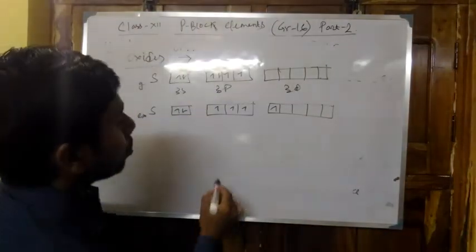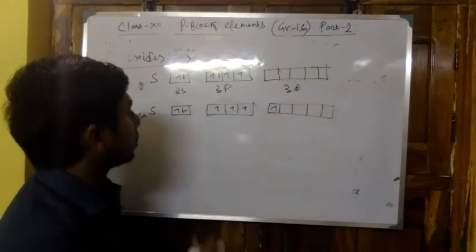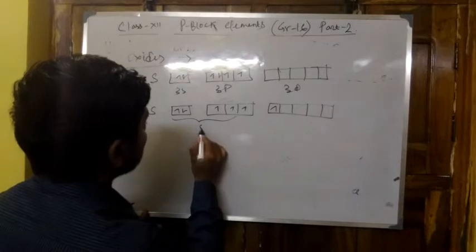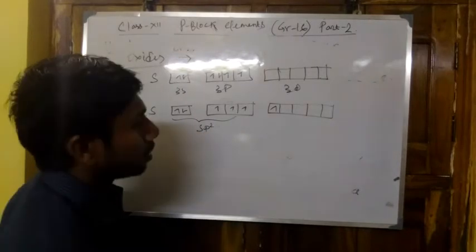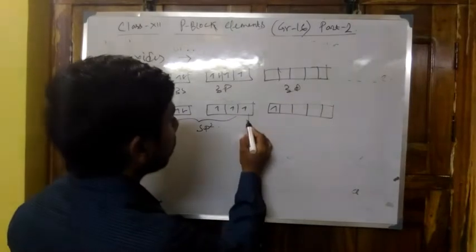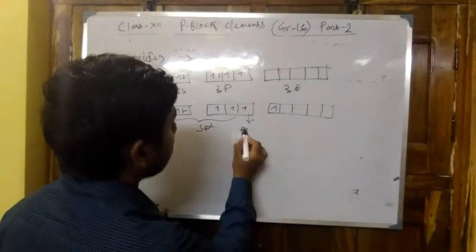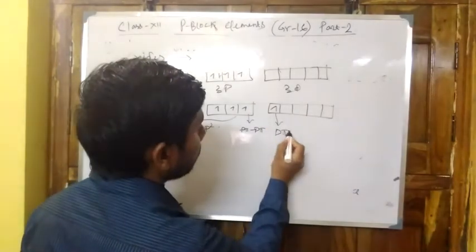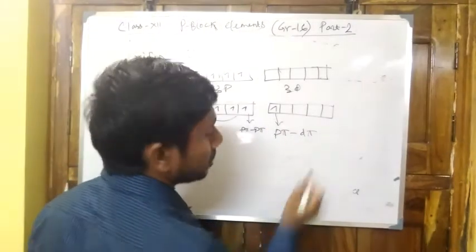By this way, here is the hybridization, sp2 hybridization, with two oxygen atoms and one lone electron pair. One forms a p pi bond with oxygen, and another one forms a p pi d pi bond with oxygen.